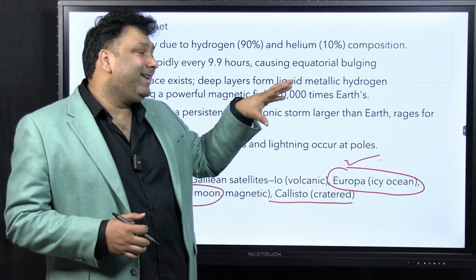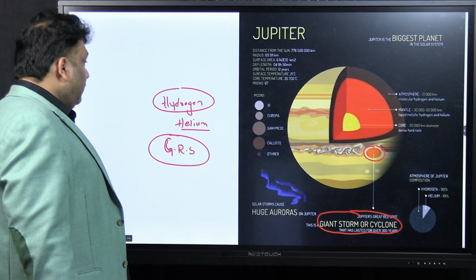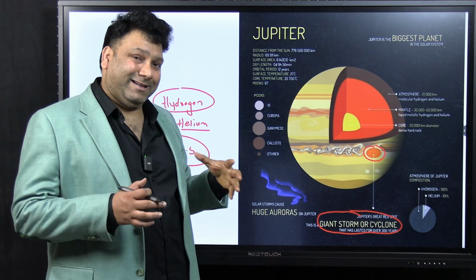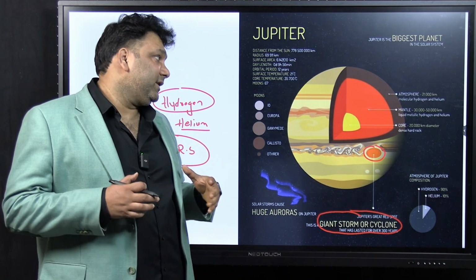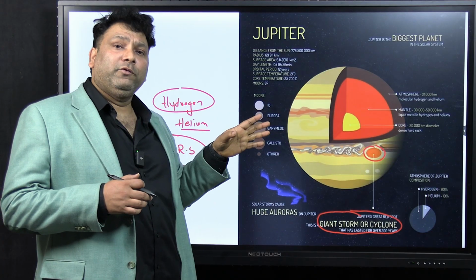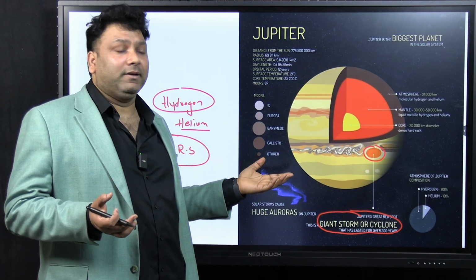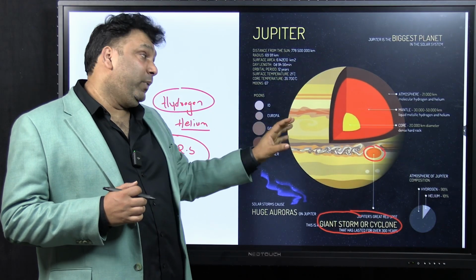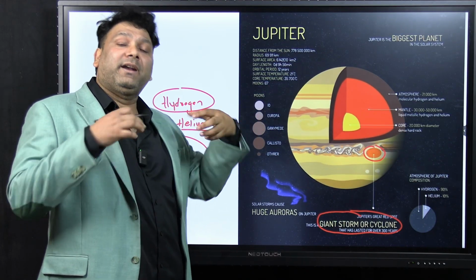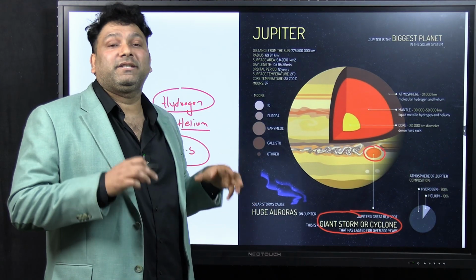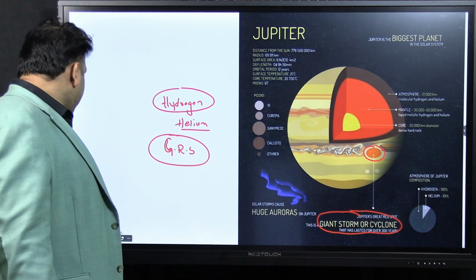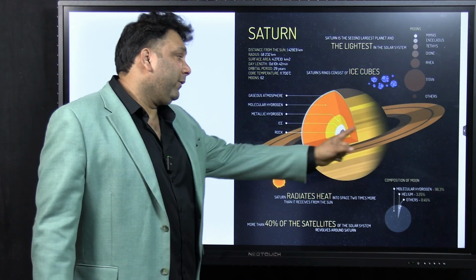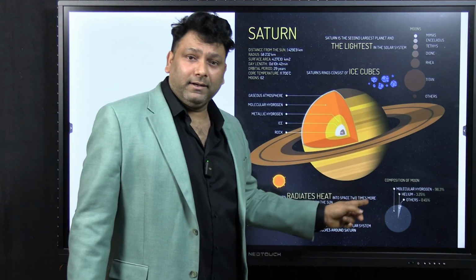Now if you want to go and study Jupiter, or go to the outer celestial objects, then you have to build a space station somewhere. You can't build a space station on the surface of Jupiter, because Jupiter is mostly made up of hydrogen. It is gaseous. You won't have any solid surface. You can't go there and land. That is why, for Jupiter's satellites, you have to land on them or build a space station. So that's why the satellites become very important here. So next is Saturn. Saturn is very famous for its moon, so very famous for its rings here.